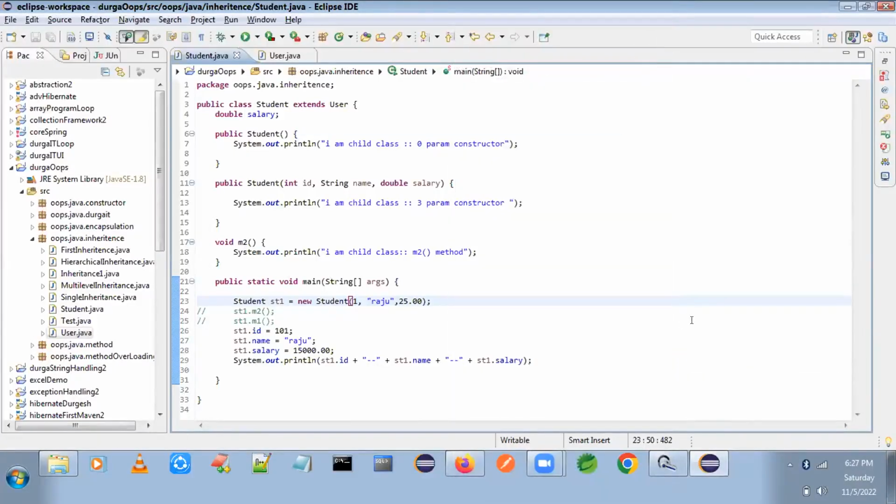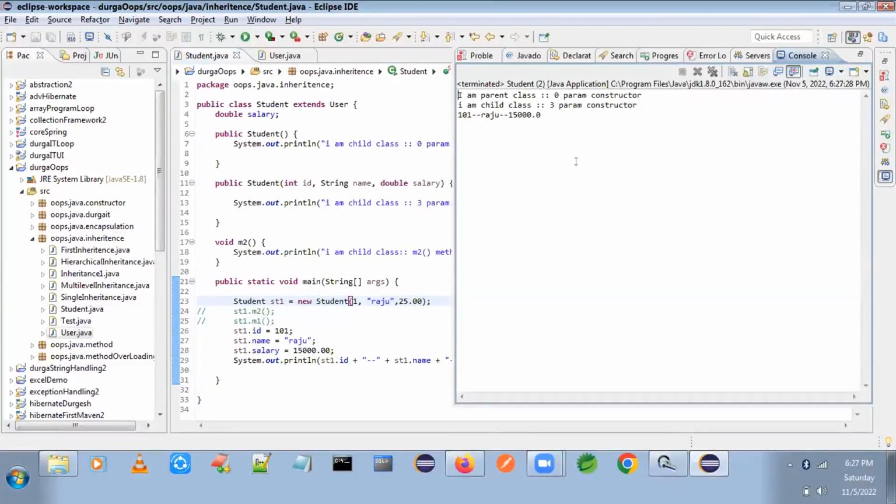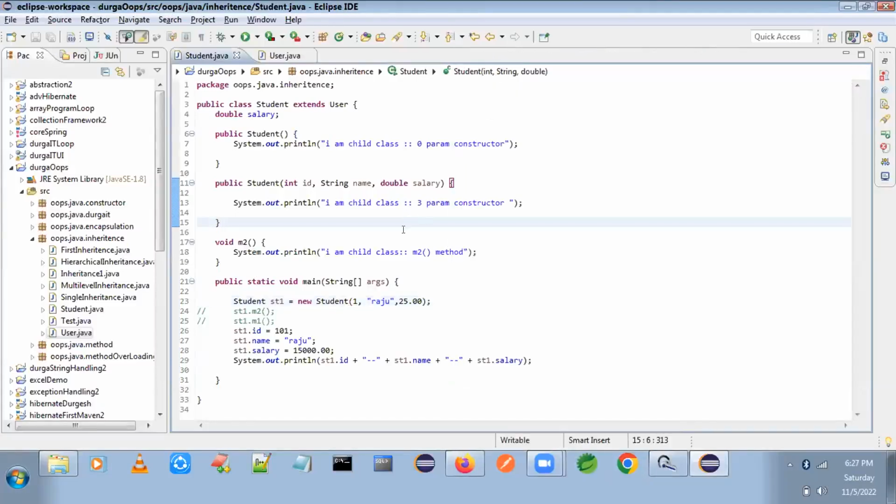Yeah, now it will call your parameterized constructor. Calling, right? Understood how to call the parameterized constructor? Yes. Good. Done. Any other question, Ramesh? No, sir. Good.